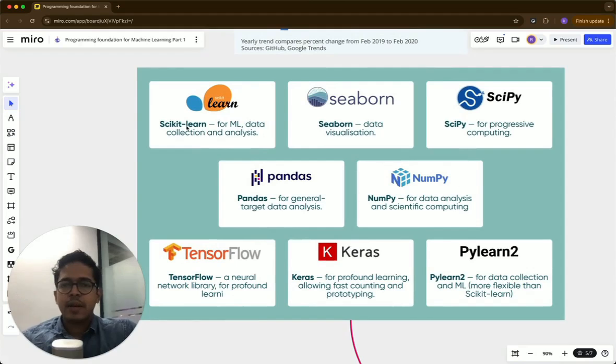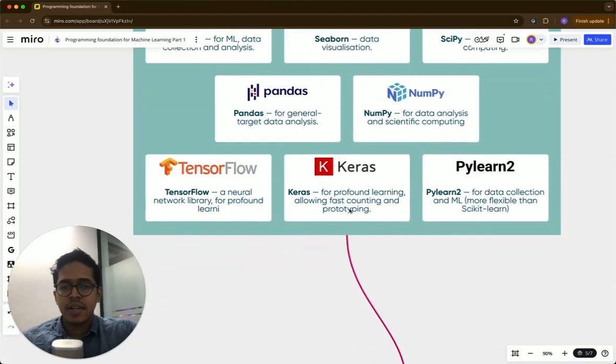And these are some libraries in Python that are very popular with respect to machine learning, data science, deep learning, etc. Some of these are meant for data visualization like Seaborn. Some of them are meant for data analysis and implementing ML models. Some of them are for storing data, tabular data, etc. Don't worry if you don't know what these libraries are. Just think of them as already defined code so that you don't have to repeatedly write the code for performing certain functions. These are very popular libraries in Python, which you will be extensively using as you enter into machine learning.